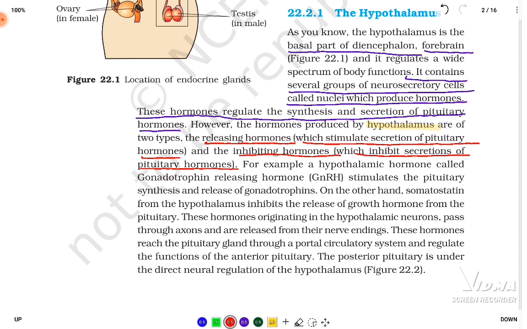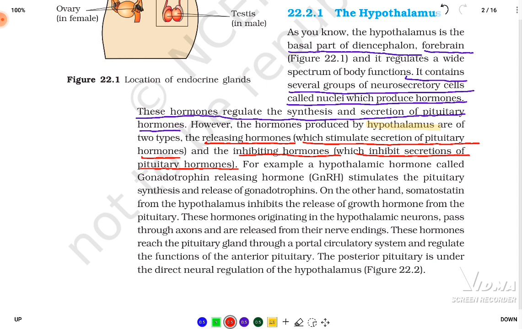We are going to see later in this chapter what hormones are released from the pituitary gland. So, there are two different types of hormones released by the hypothalamus. One is the releasing hormones that act upon the pituitary, and the other is the inhibiting hormones that inhibit the secretion of the pituitary, opposing the secretions made by the pituitary. So, releasing and inhibitory.